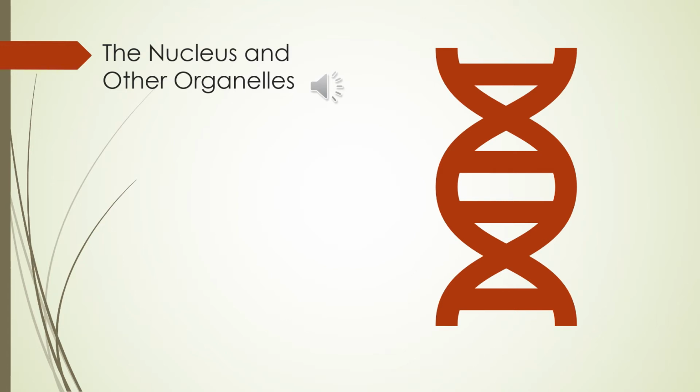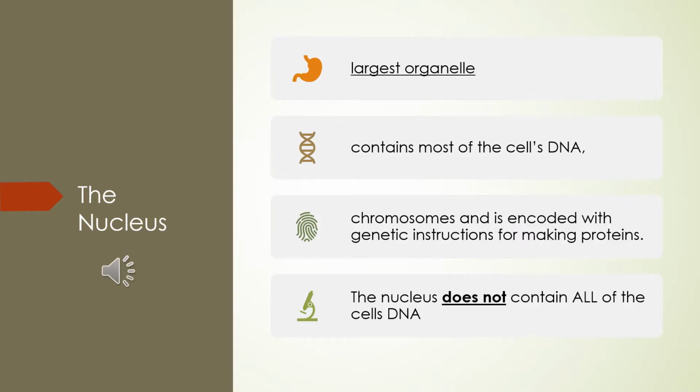Eukaryotic cells contain a nucleus and several other types of organelles. These structures are involved in many vital cell functions. The nucleus is the largest organelle in a eukaryotic cell and is often considered to be the cell's control center. This is because the nucleus controls which proteins the cell makes.